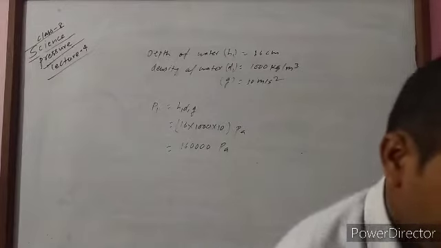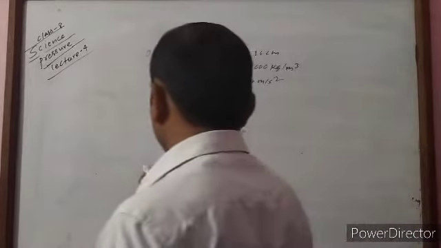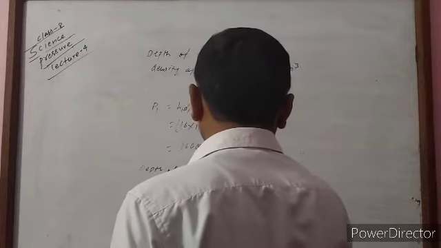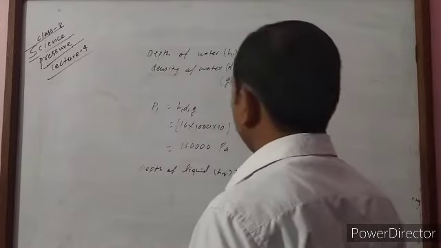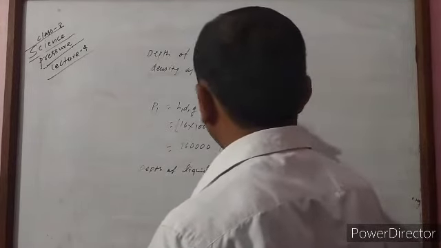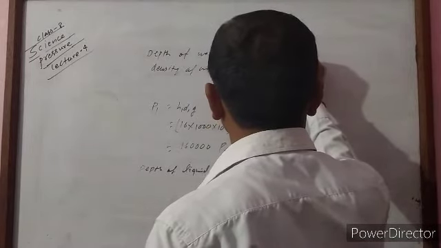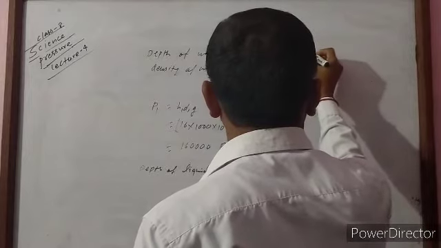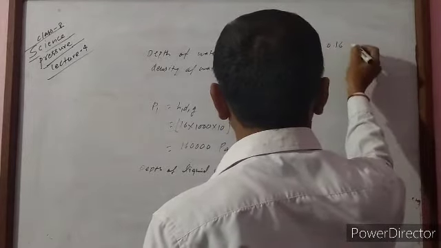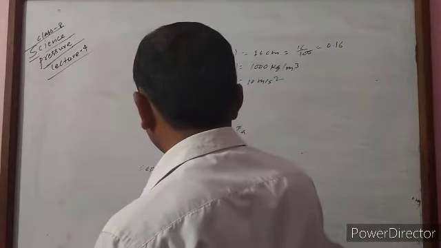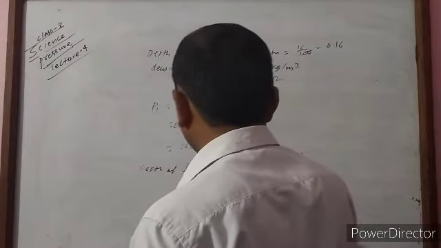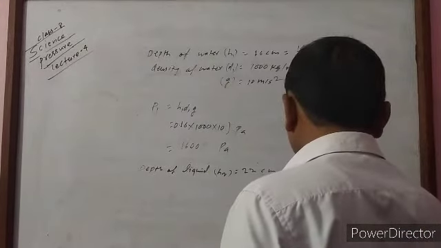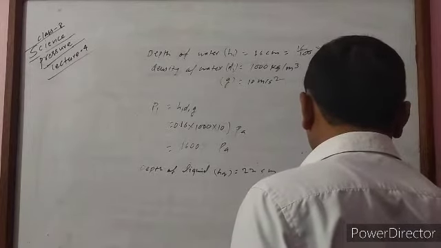Here we have to change centimeters into meters: 16 by 100 is 0.16 meter, and 22 by 100 is 0.22 meter.